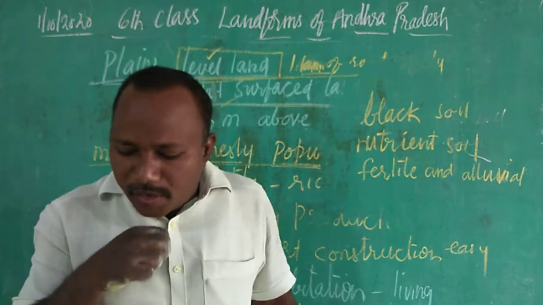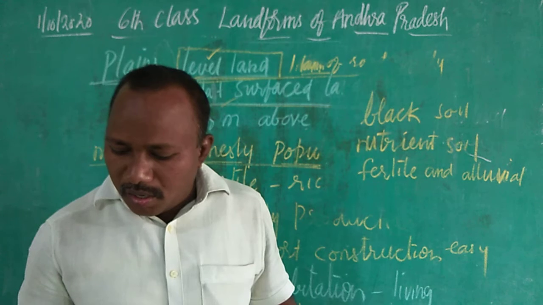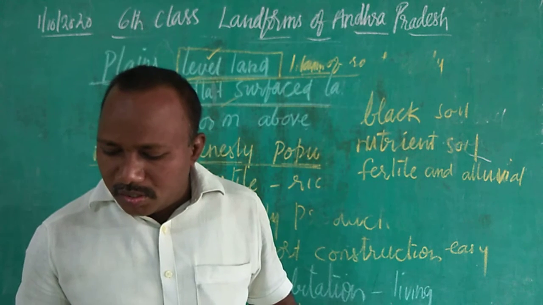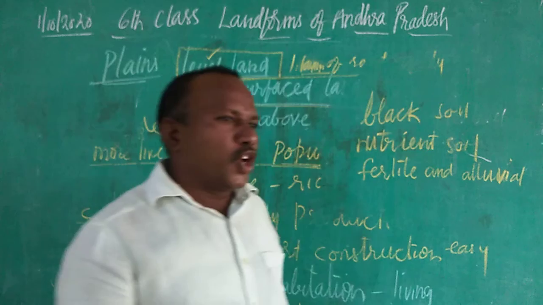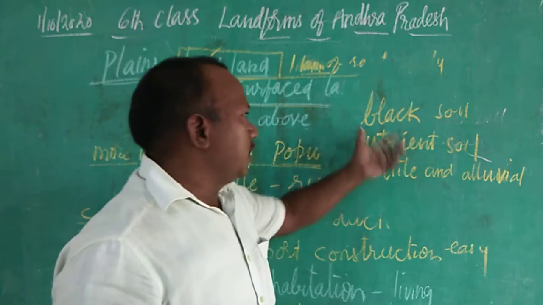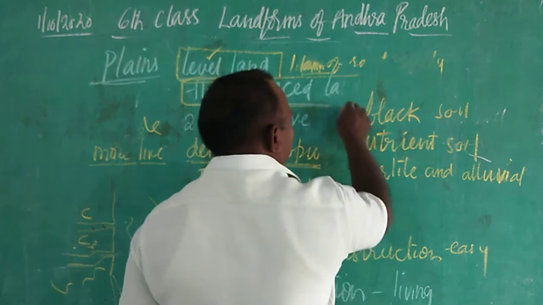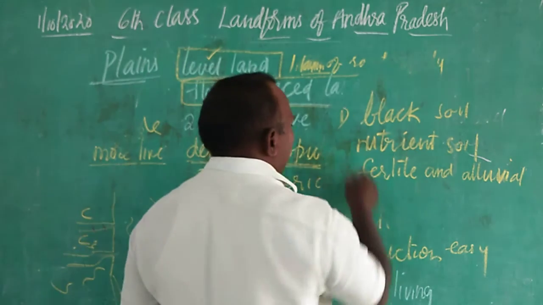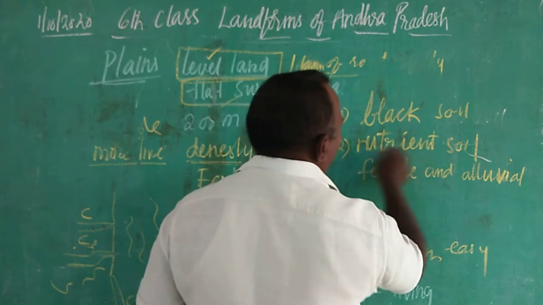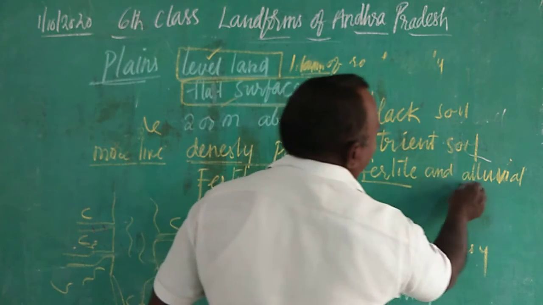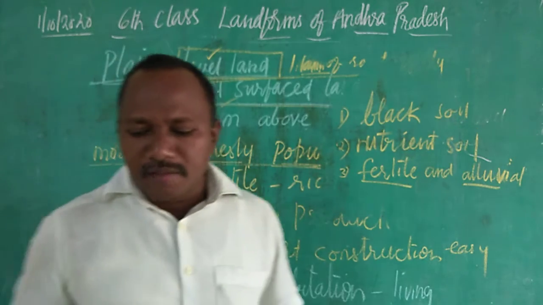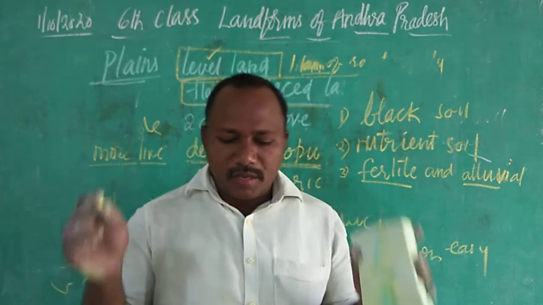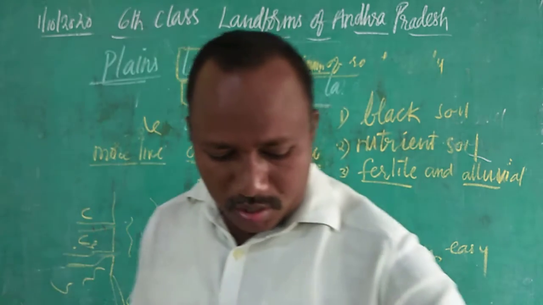This is also very good soil for growing crops because of the holding capacity of the soil, more suitable for growing crops. These three soils are good for growing crops: black soil, nutrient soil, and fertile alluvial soil.